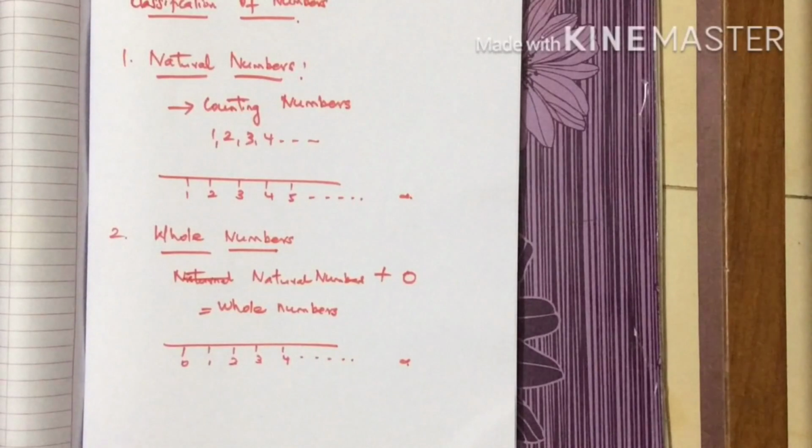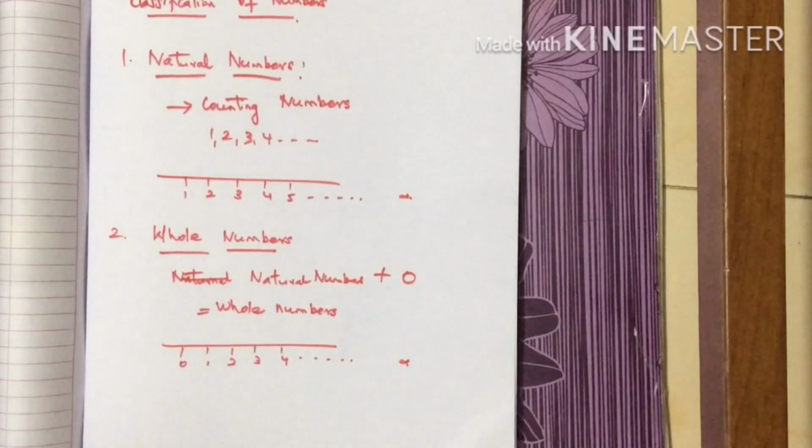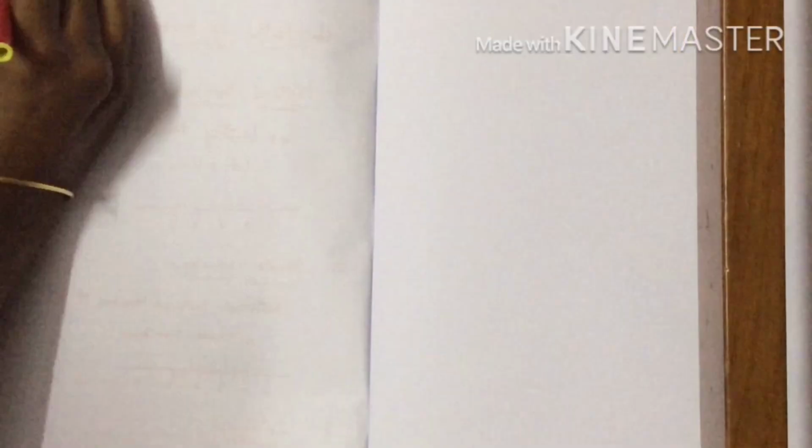So now the question is, is 0 a natural number or a whole number? The answer is that 0 is a whole number. So all natural numbers are whole numbers, but all whole numbers are not natural numbers, because 0 is not a natural number.